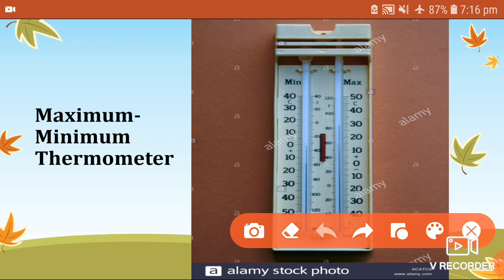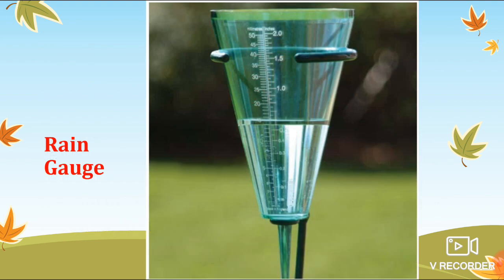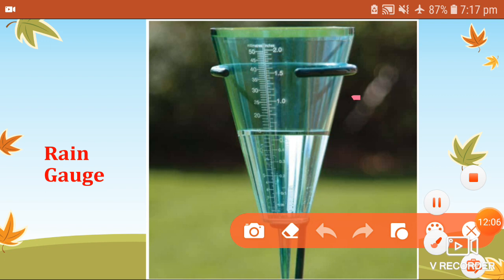Okay, so now we are moving forward with the rain gauge. This is another instrument which is used to measure rain or precipitation. In scientific terms we say precipitation of a particular place. So rainfall is measured by an instrument called a rain gauge. It is basically a measuring cylinder with a funnel on top to collect rainwater. And you can see here in this picture, it is a funnel-like shape.